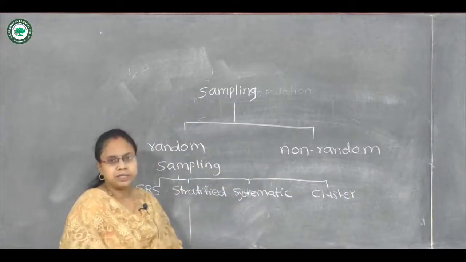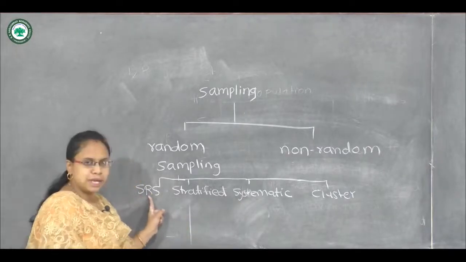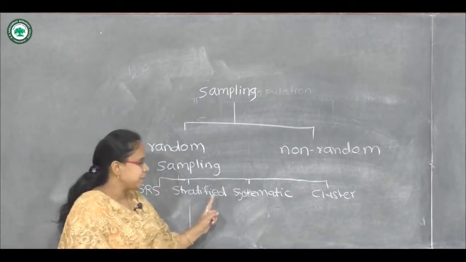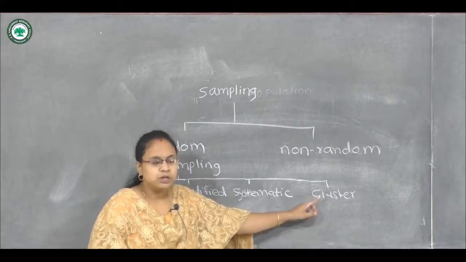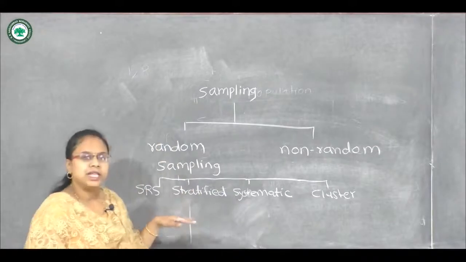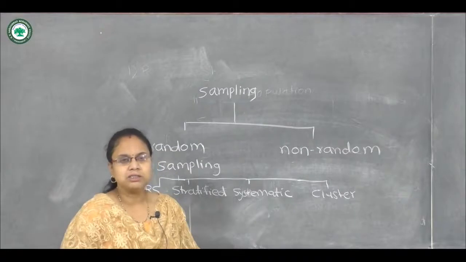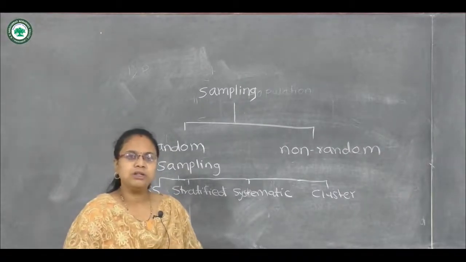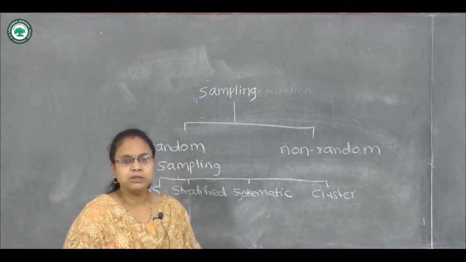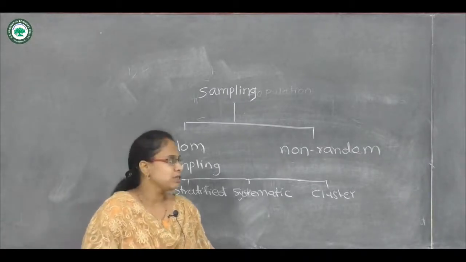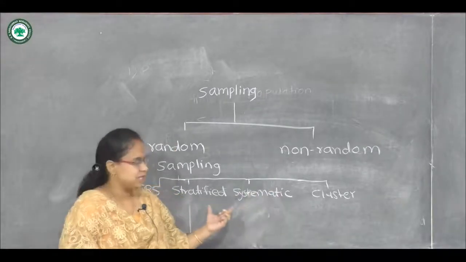There are many methods, but let's see some of these: simple random sampling, stratified sampling, systematic sampling, and cluster sampling. In each method there is a particular way by which we collect the sample from the given population to be studied. So there is a particular method for each of these sampling cases.